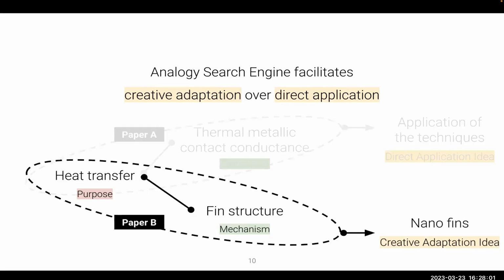On the other hand, paper B uses different fin structures to deal with this heat transfer problem. Though this is not exactly a familiar domain to the scientist, she can understand the gist of it and come up with a different idea, which is to design nanofin structures for semiconductor walls. So characterized by the novelty and uncertainty, this is an example of creative adaptation.